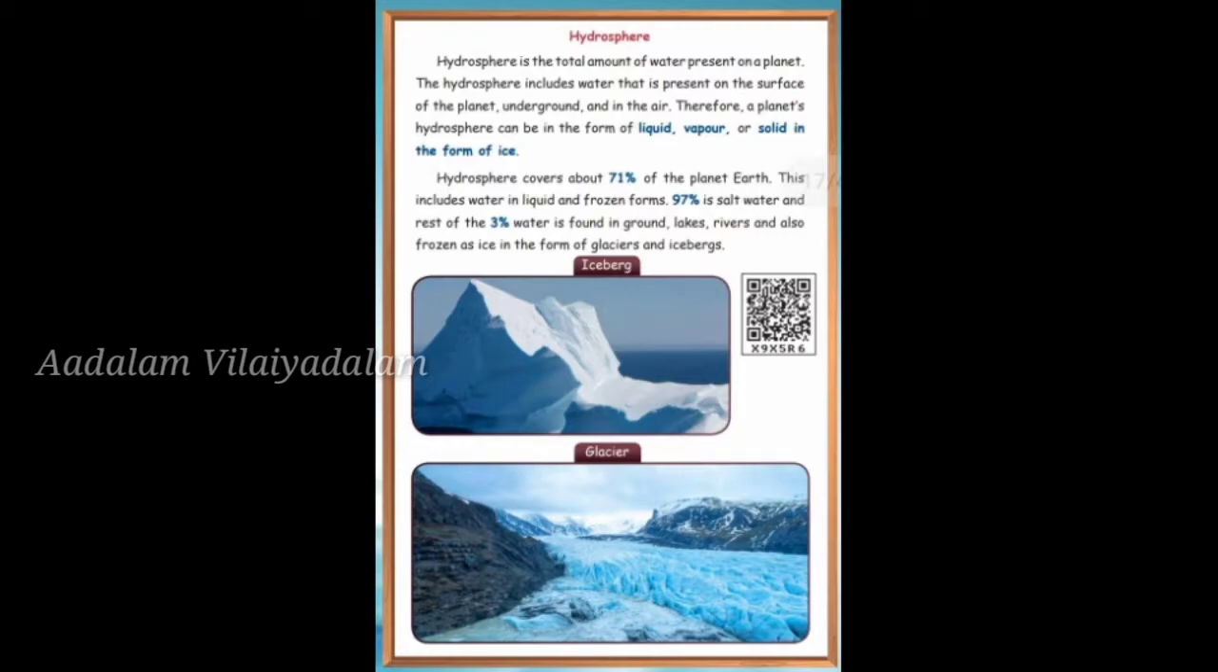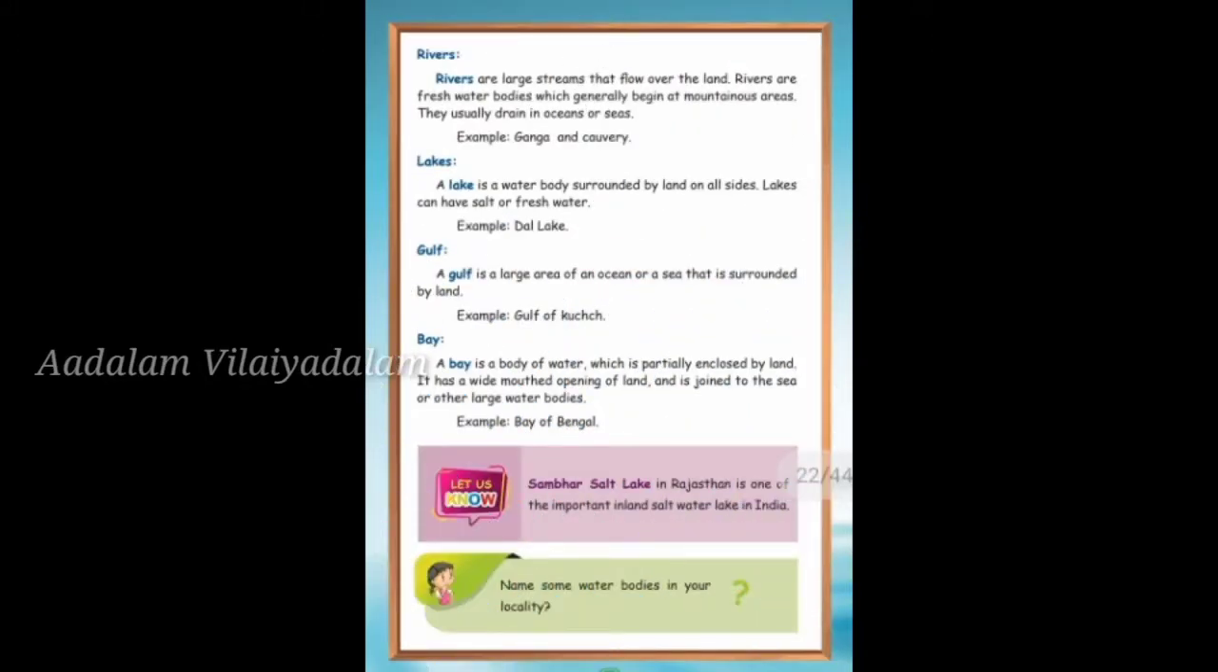Hydrosphere covers 71% of the planet Earth. Of that, 97% is salt water and only 3% is fresh water. Fresh water means lakes, rivers, groundwater, and frozen water in the form of glaciers and icebergs.